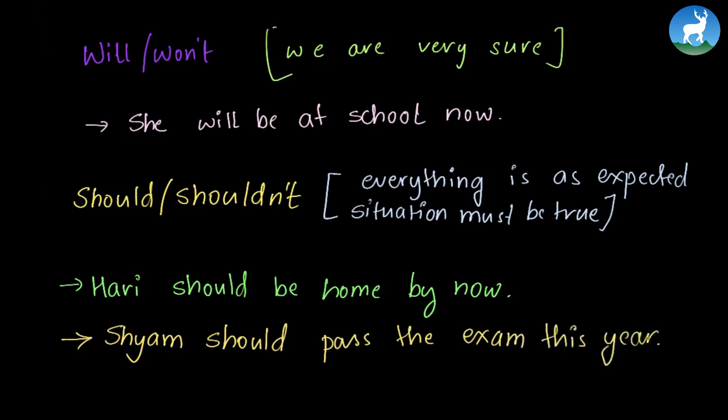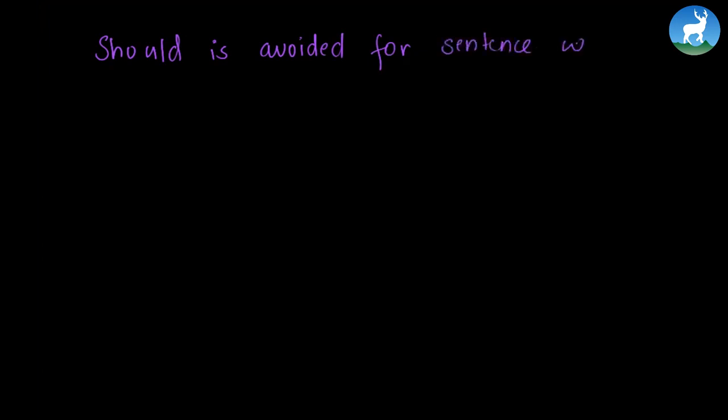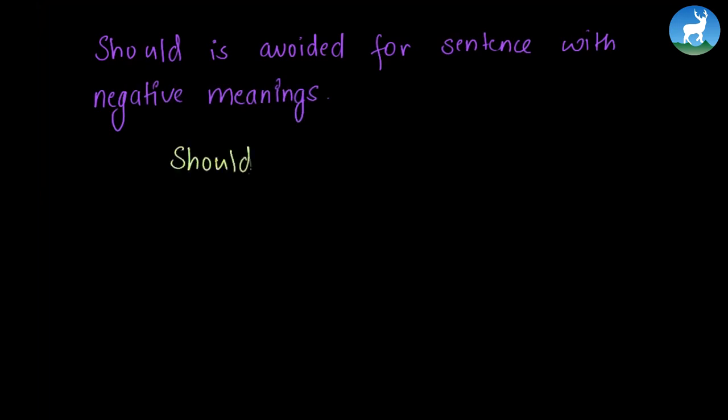Another example is Shyam should pass the exam this year. Because you have seen Shyam working very hard for the exam, you are pretty sure that he should pass the exam this year. Now what if Shyam failed? To state the probability of any negative sentence, we do not use should. So should is avoided for sentences with negative meanings. Should is replaced by will in that case.